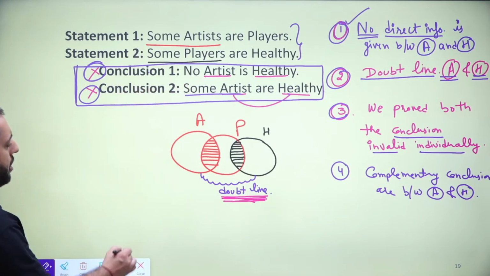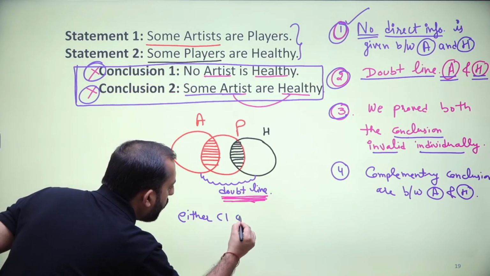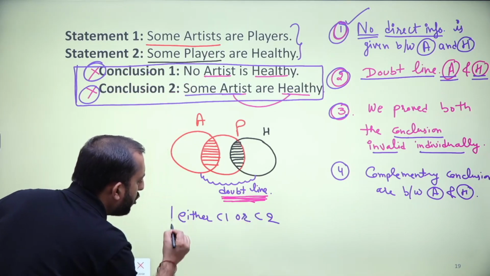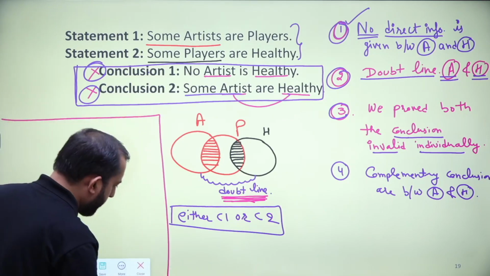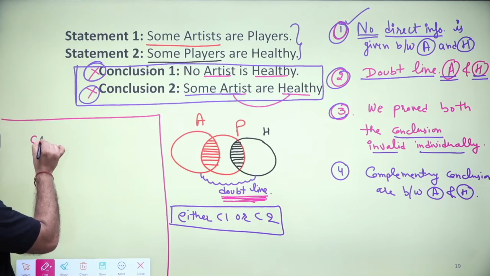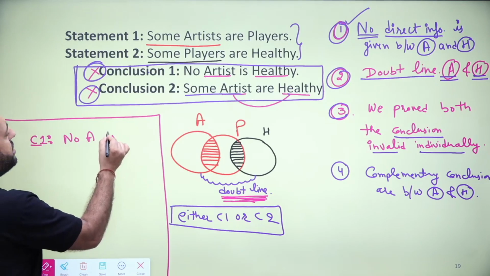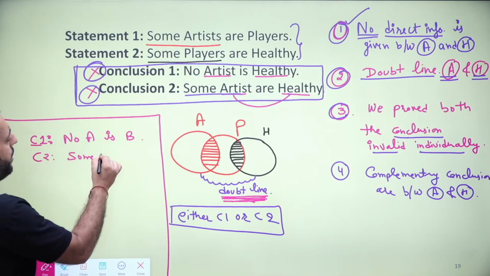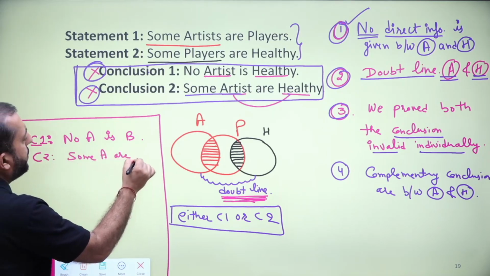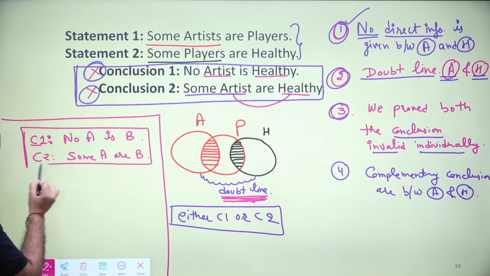That is why the answer of this question should be either conclusion 1 or conclusion 2 follows. Okay, now this is your first pair of complementary conclusion, where conclusion 1 will be like no A is B, or conclusion 2 some A are B. So this kind of pair is called complementary.